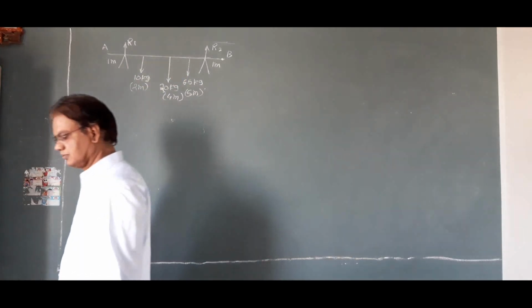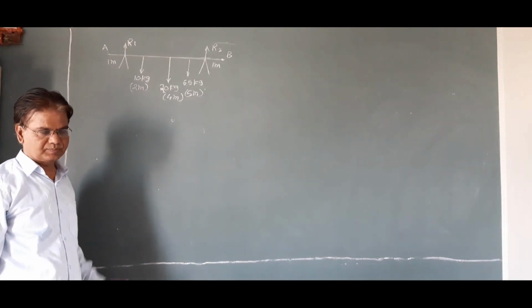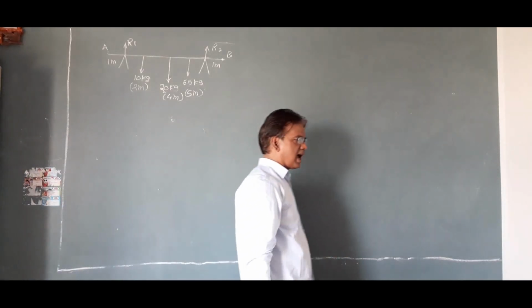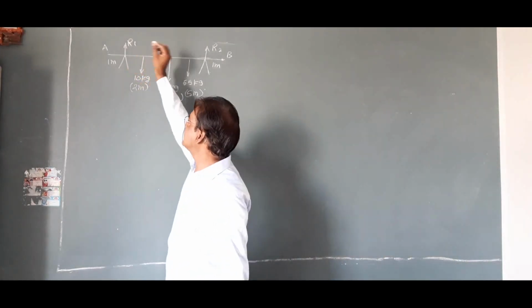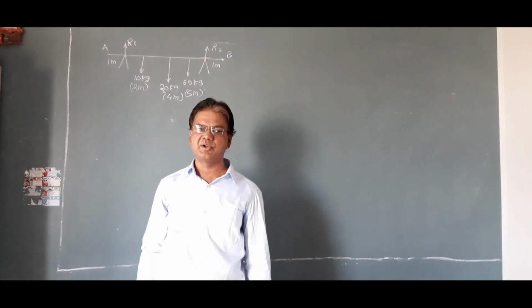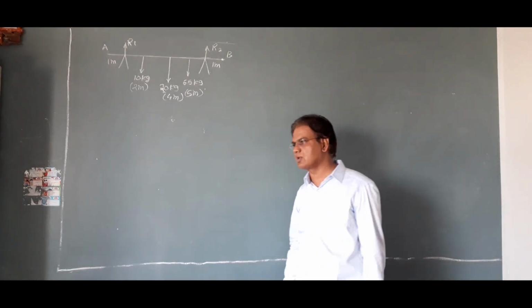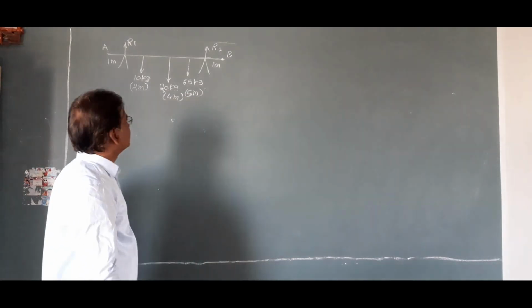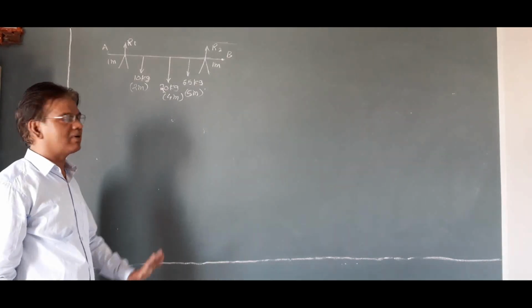Note here, we have to find reaction on each support. Here, as the plank is supported at two points, these two supports, there is reaction in the upward direction. R1 is the reaction due to first support, R2 is reaction due to second support. According to translational equilibrium, we can say that the vector sum of forces acting on the body is equal to 0.